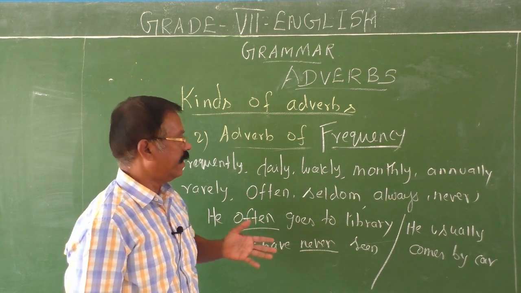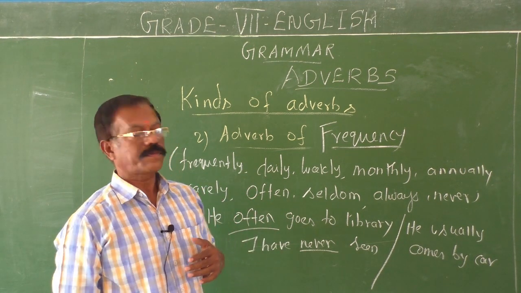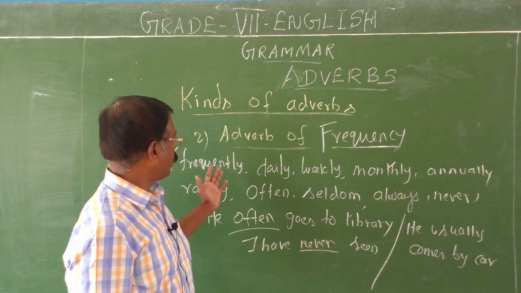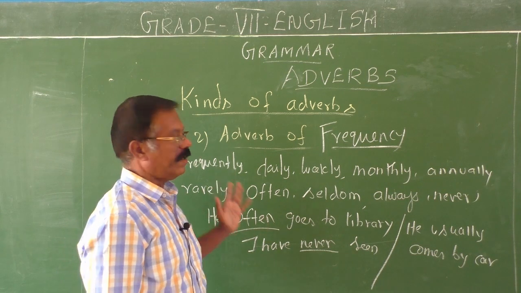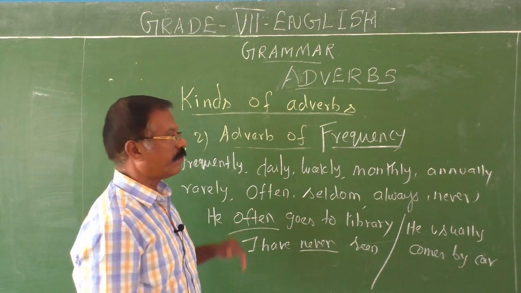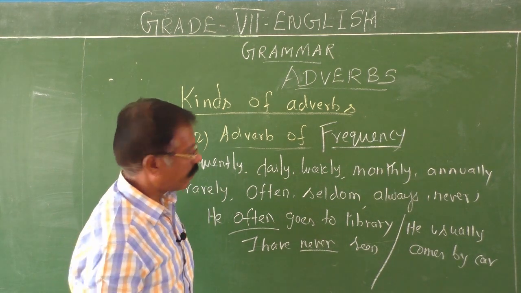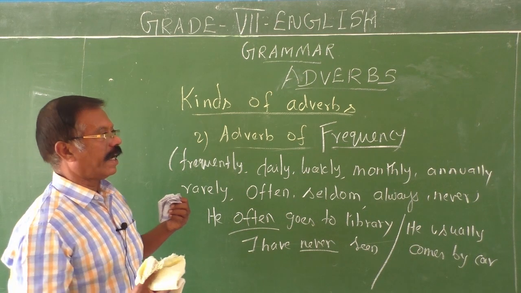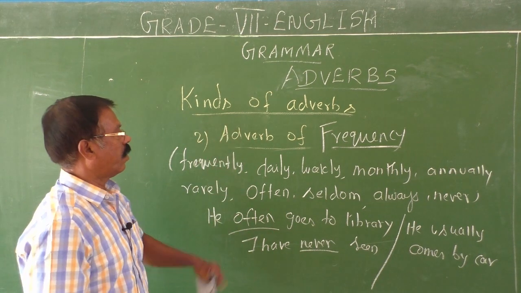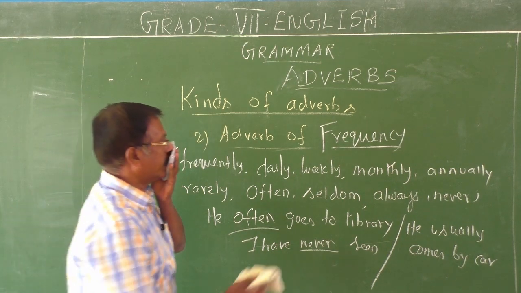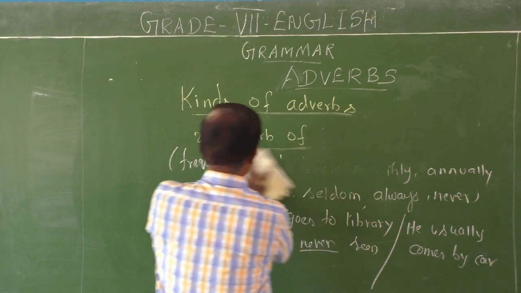Okay. So daily he goes for walking. He reads newspaper daily. Frequently he visits the library. Frequently he meets his friends. So many examples you can give, children, for this adverb of frequency. Okay, you just collect like this and you can deposit all these words in your word bank. Okay, good. Next.